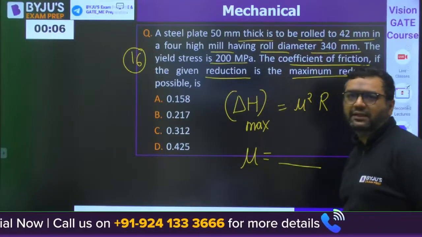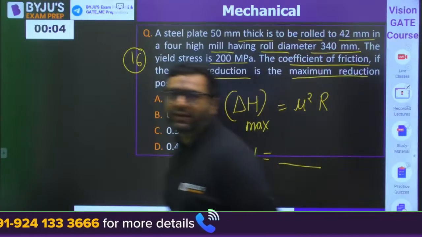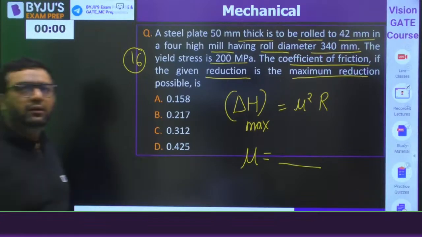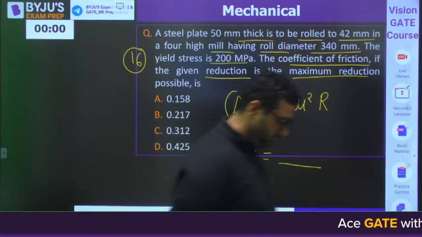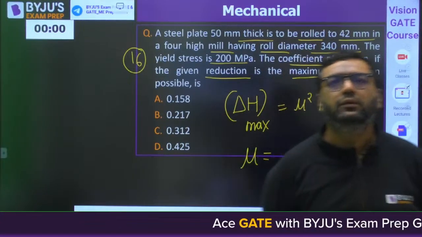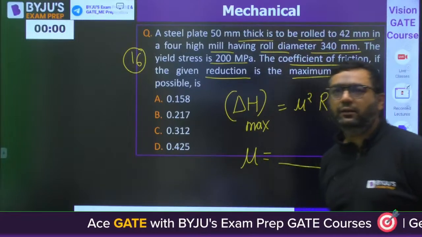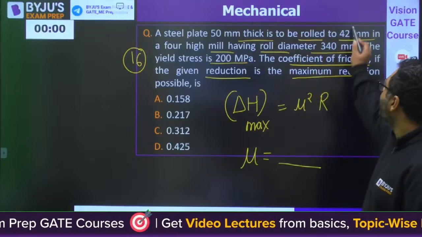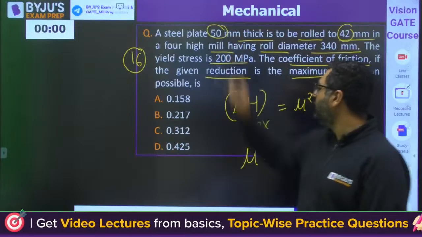So Mani has given the answer as 0.217. What about others? Dev, MS, Mani. Tell me. Arey bhai, delta H maximum is 50 minus 42, that is 8 mm.